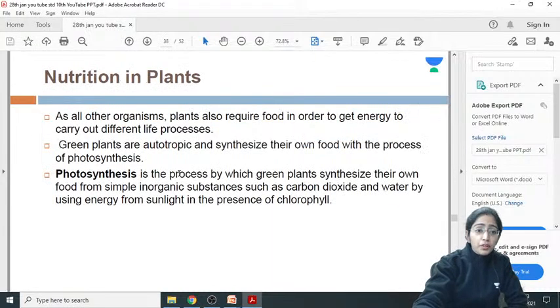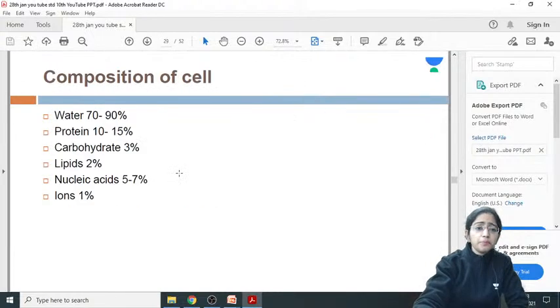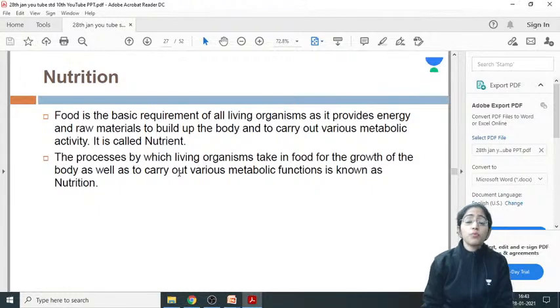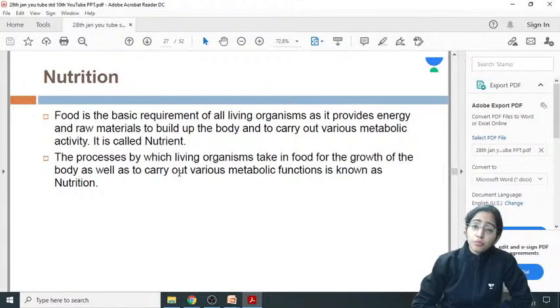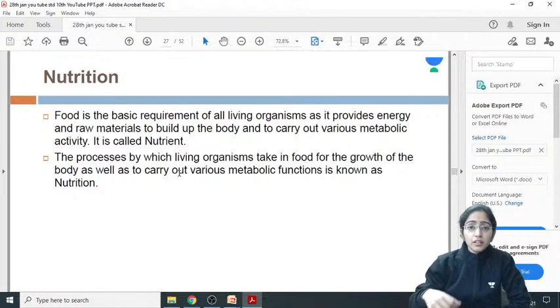So before moving on further with the nutrition in plants, let us just quickly revise what is nutrition. Till now we have checked what is nutrition. First of all, the basic requirement is the food. And why do we require the food? Because food is providing us the energy to carry out various metabolic activities, as well as providing the raw material for the growth and development of the body.